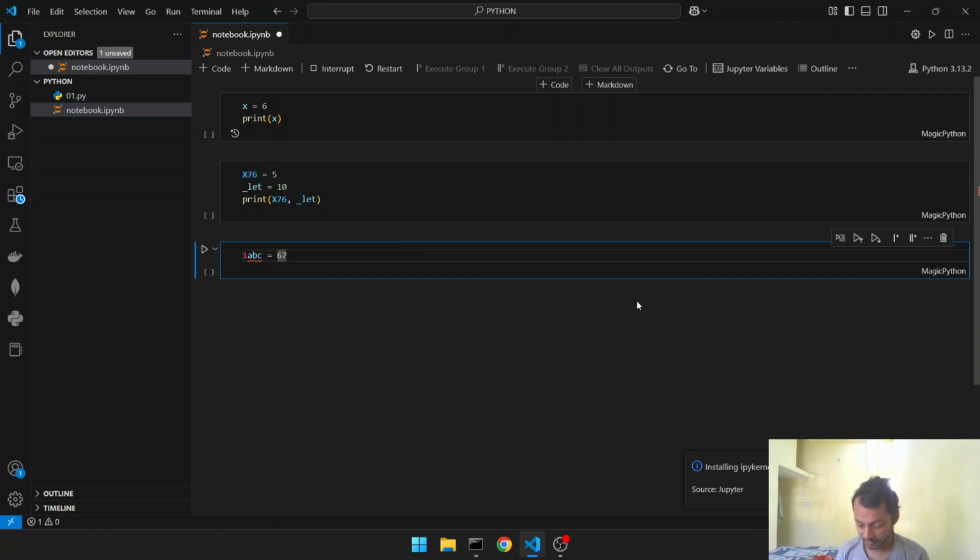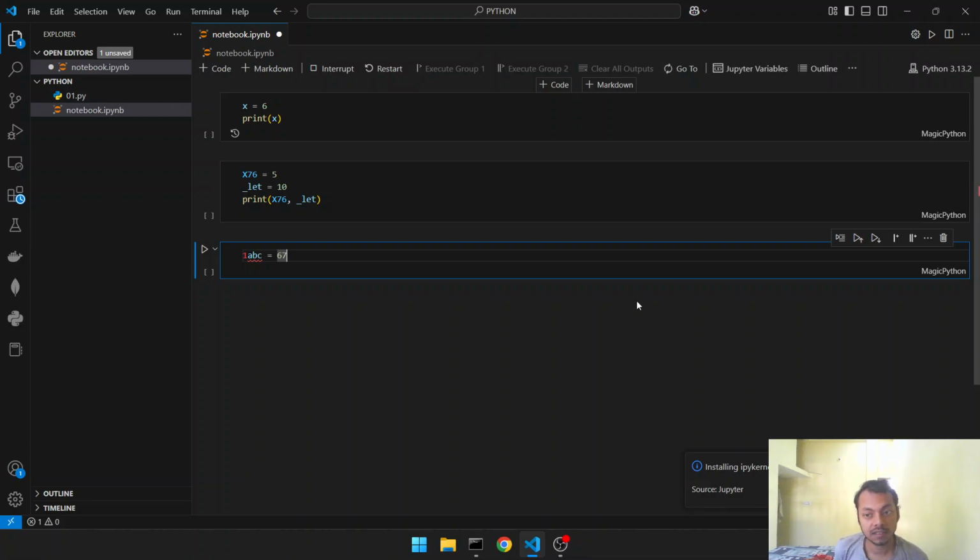Then coming to Python data types. Data types are the variable types, the types of variable. Python supports three categories of data types, that are basic data types, container data types, and user-defined data types. Under basic data types, we have int, float, complex, bool for boolean, string, and bytes.